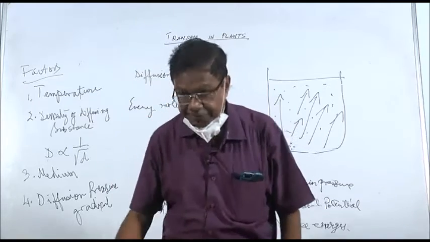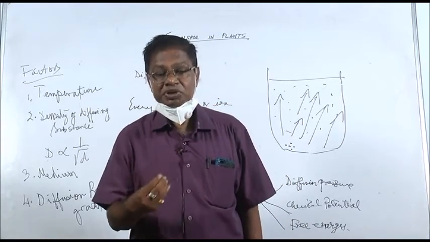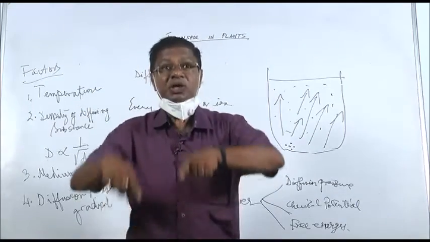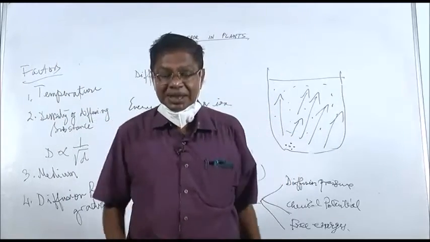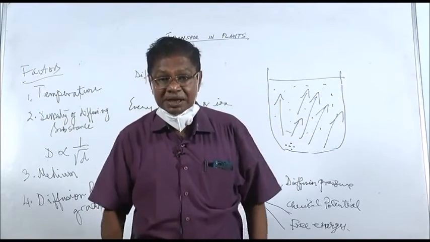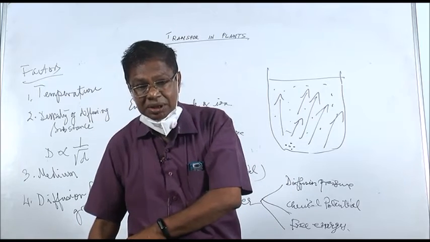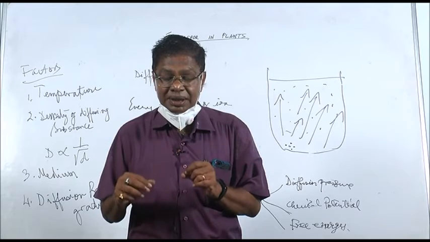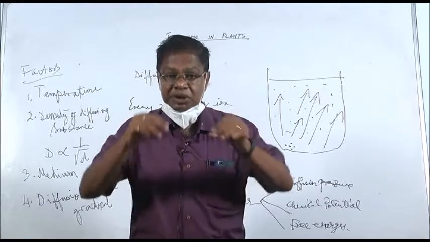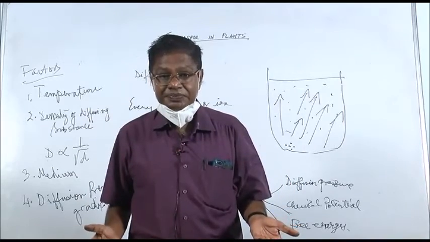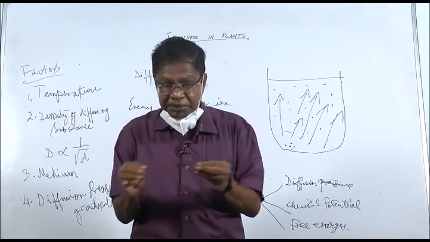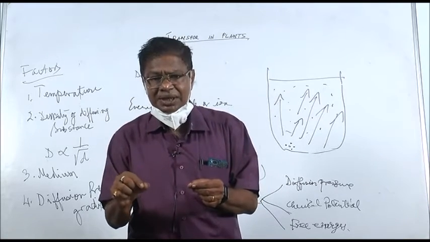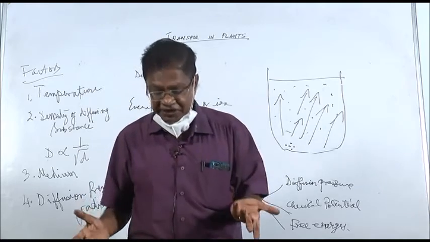First, absorption of water from the soil by the root, transport of water to different parts, absorption of minerals from the soil to the plant by diffusion, then transport of minerals inside the plant, transport of food materials for short distances within the cell, it is by diffusion.